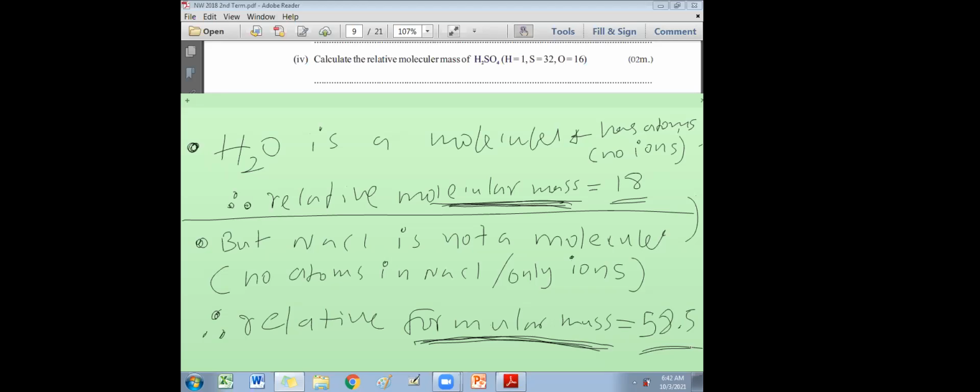Then next one. Now in this question, sulfuric acid, is it covalent or ionic? Is this question correct? Can we use molecular mass for H2SO4? Hands up those who are saying we can use relative molecular mass for H2SO4. In this question, part 4, look at the question. Please raise the hand those who are saying this question is correct. We can use molecular mass for H2SO4. That means H2SO4 is a molecule. Please raise the hand those who are telling H2SO4 is a molecule. That means you are telling this question is wrong. Part 4 is wrong.